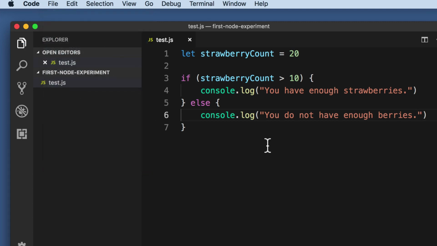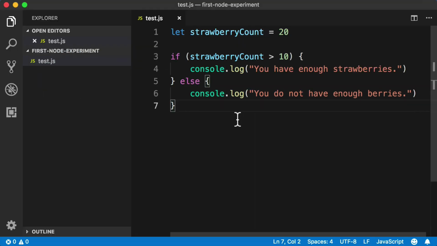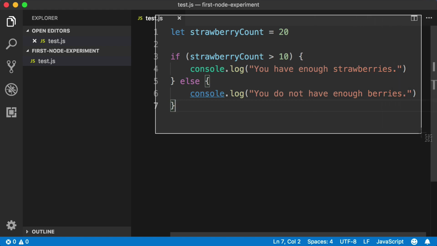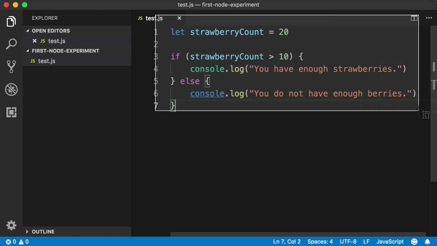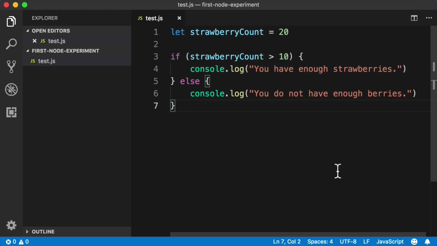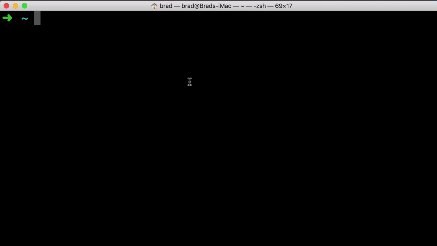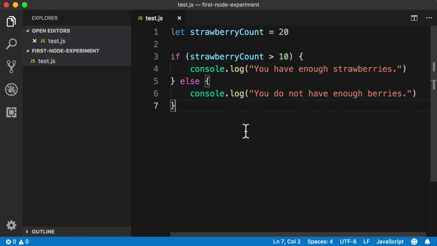And now the moment we've all been waiting for, let's feed this file into Node. So instead of having the web browser execute this JavaScript code, we want the Node environment to execute our code. Now, in our previous lesson, we learned how to run Node, right? You need to open up your command line. However, this is one of the biggest reasons why I'm a huge fan of VS Code.